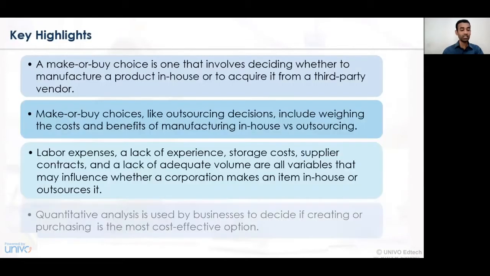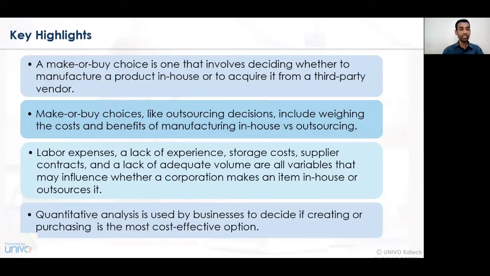Now, what are the key highlights of a make or buy decision? The key highlights are whether to manufacture the product within the organization or to bring in or purchase the product from a third party vendor. There are various choices available in terms of make or buy decision. Outsourcing is one example, including weighing the cost and benefit of manufacturing in-house against outsourcing.